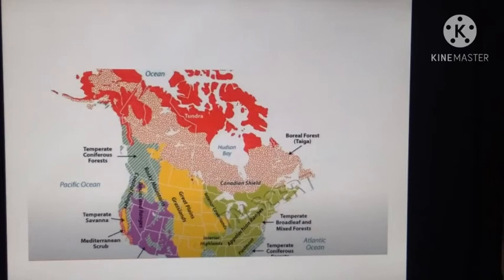These old fold mountains are worn down by weathering and are much lower than the western highlands. This region is rich in mineral reserves like gold, iron ore, copper, etc., which play a vital role in the